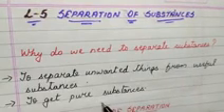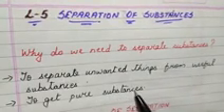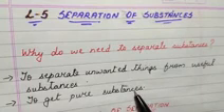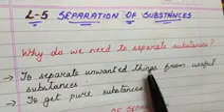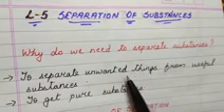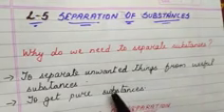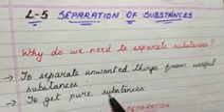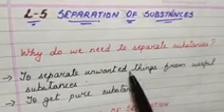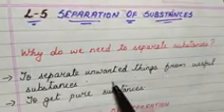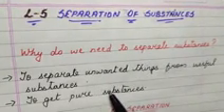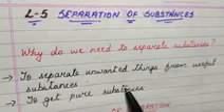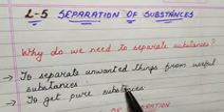And the second reason for separation is to get pure substances. So when you separated the green chilies, what did you get? You got the pure substance, that is the poha, which you were supposed to eat. So that is why we need to separate substances: to get useful or pure substances, and to separate unwanted things from the useful substances. Tea leaves you separated from the tea, which was unwanted, and green chilies you separated from the poha. Again, green chilies you didn't want. That was an unwanted substance.